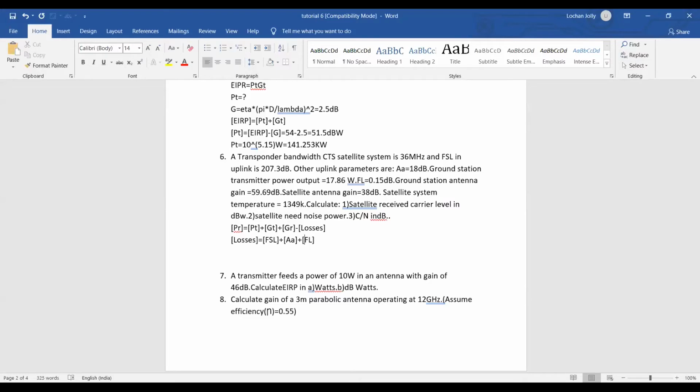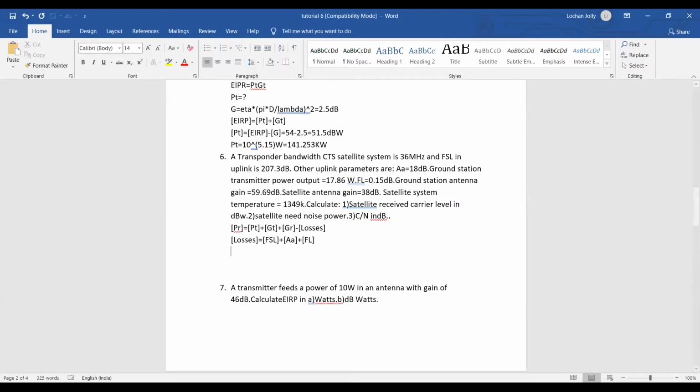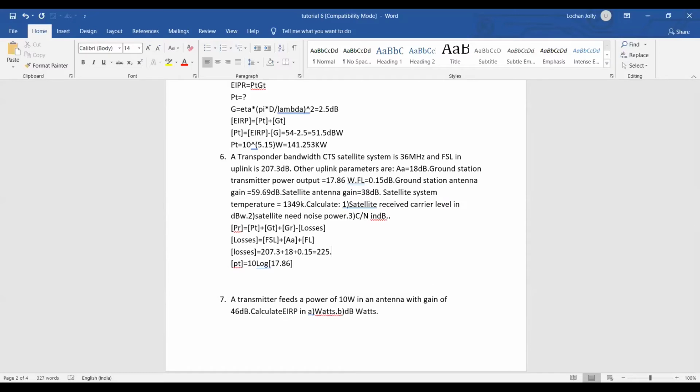Okay. Now what are the losses? Let's find out the value of loss. So total loss is equal to 207.3 plus 18 plus 0.15, 225.45 dB watts.